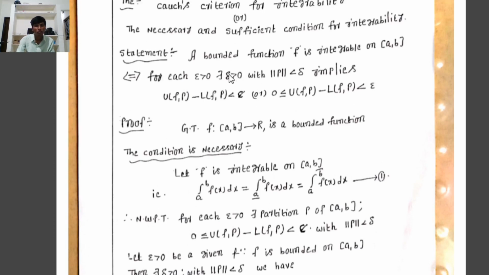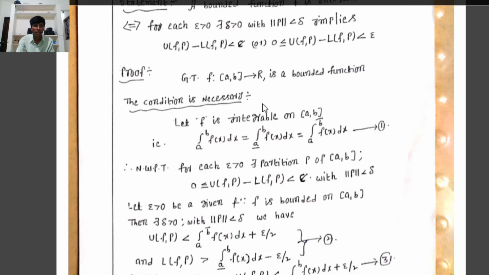First one: we assume that f is integrable on the closed interval [a, b]. Now we have to prove that 0 ≤ U(f,P) minus L(f,P) less than epsilon, for each epsilon greater than 0, there exists a partition P with norm P less than delta. Another one, the sufficient condition, or case 2: now we assume that U(f,P) minus L(f,P) less than epsilon for each epsilon greater than 0, there exists a delta greater than 0 with norm P less than delta.